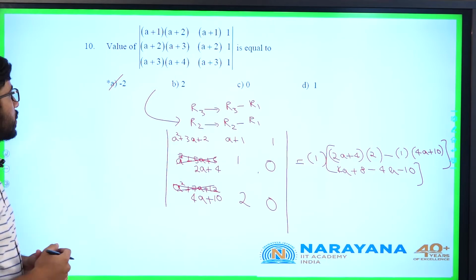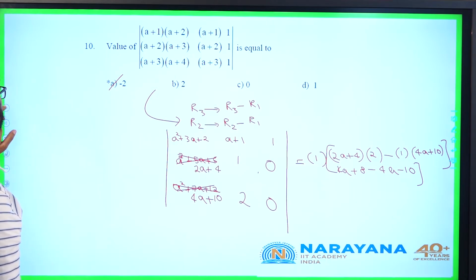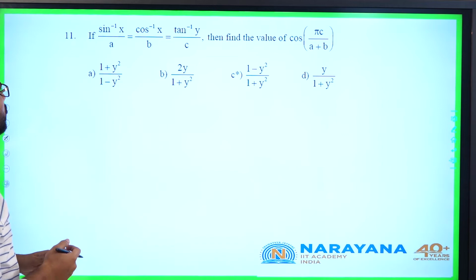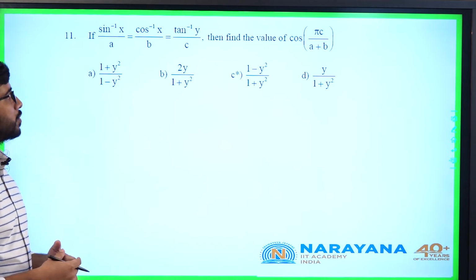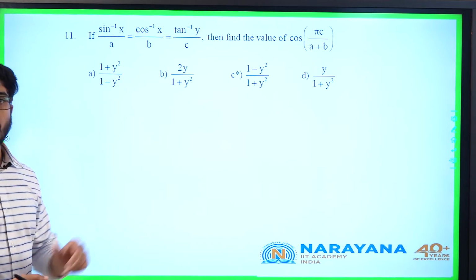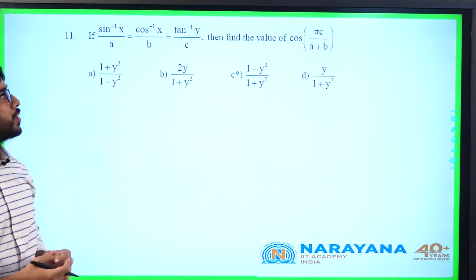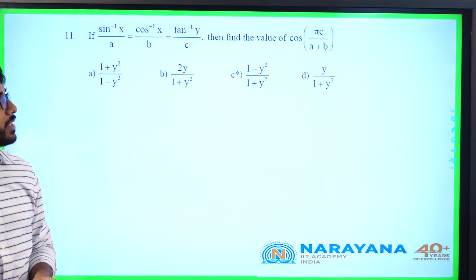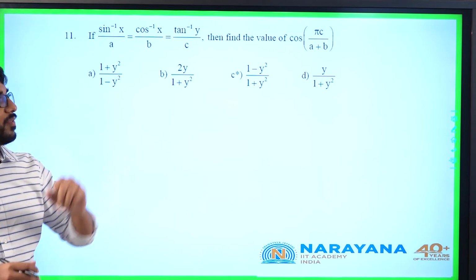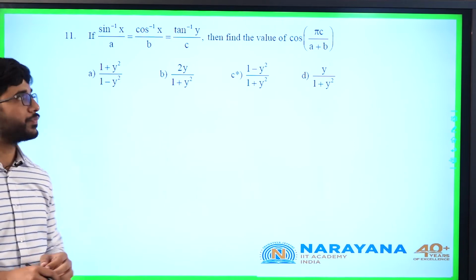Let us go for 11th question. If sin inverse x by a is equal to cos inverse x by b, both are x, but this is y, is equal to tan inverse y by c, he is asking the value of cos of pi c by a plus b.